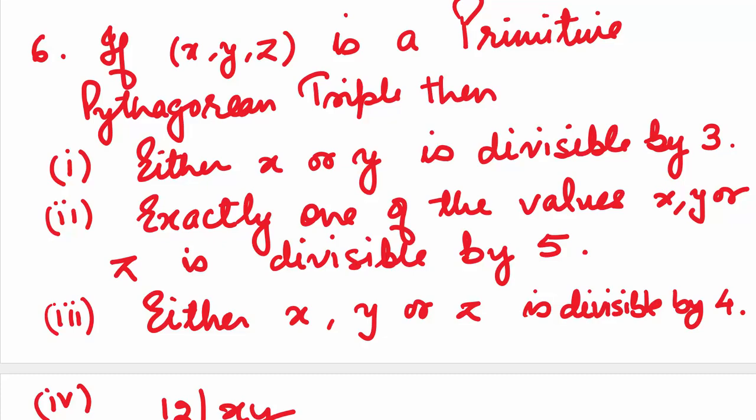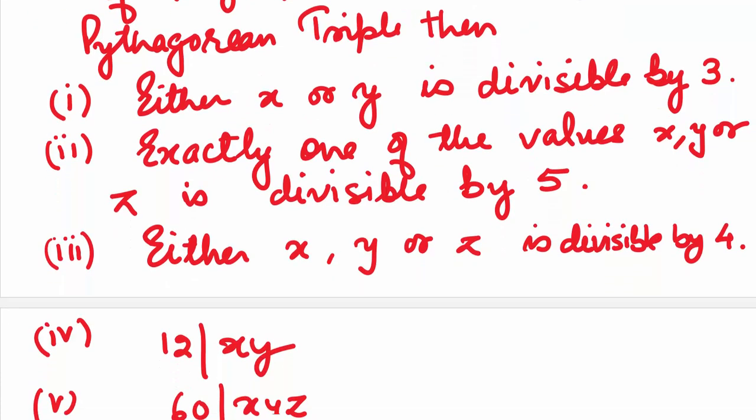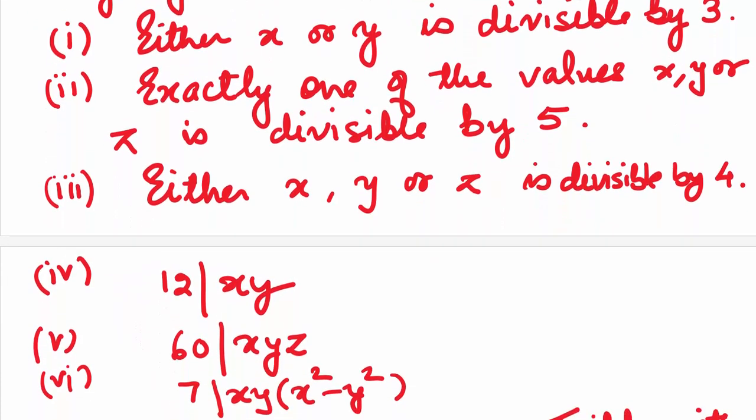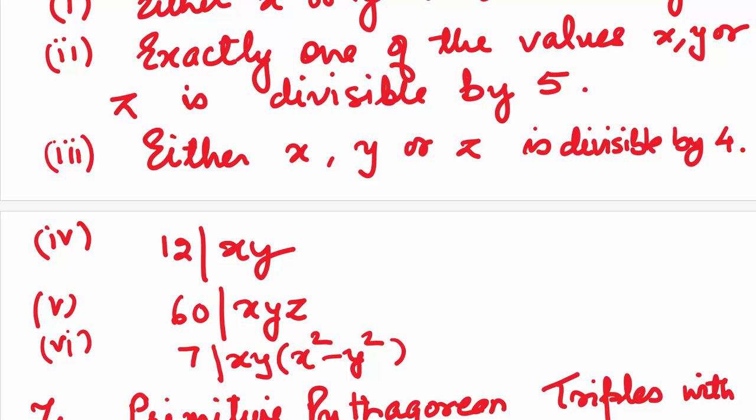Then either x or y is divisible by 4, and as a consequence 12 will divide the product xy and 60 will divide the product xyz. We will also see that 7 divides the product xy times (x square minus y square).